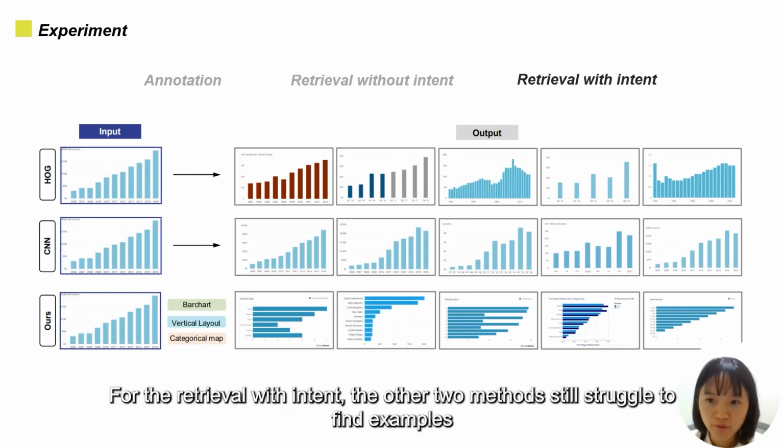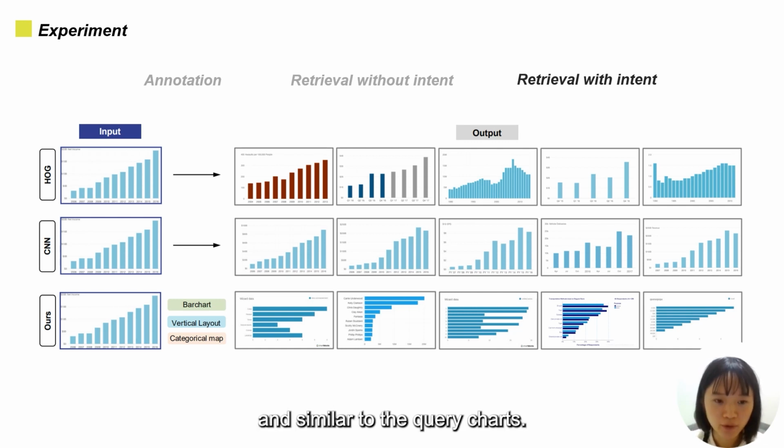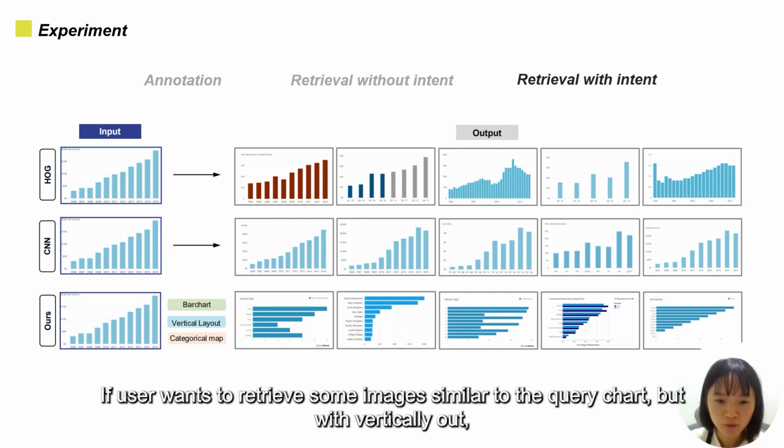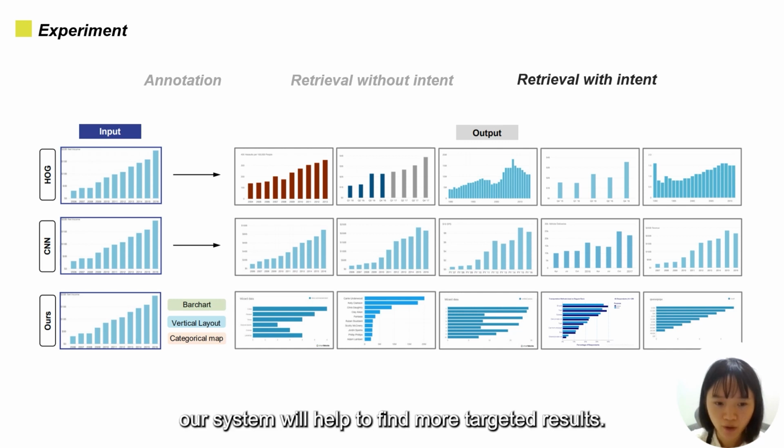For the retrieval with intent, the other two methods still struggle to find examples similar to the query charts. In contrast, our method focuses on the user's intent. If the user wants to retrieve some images similar to the query chart but with vertical layout, our system will help them find more targeted results.